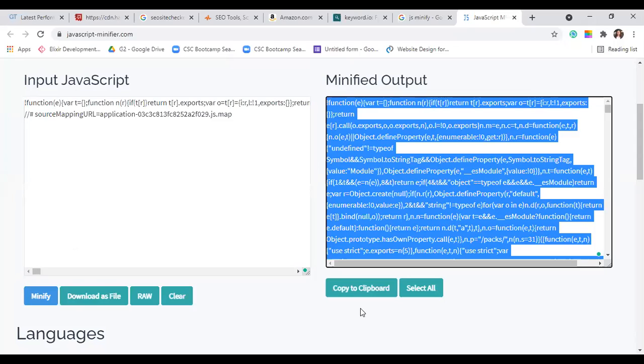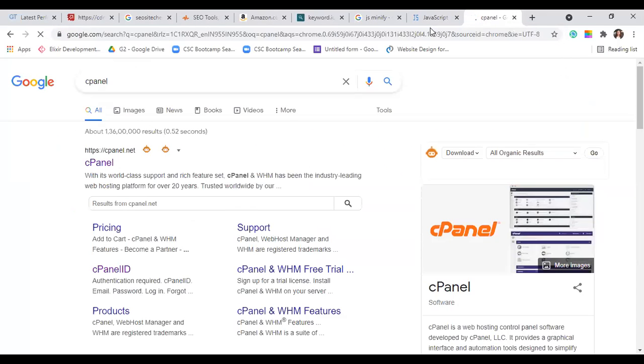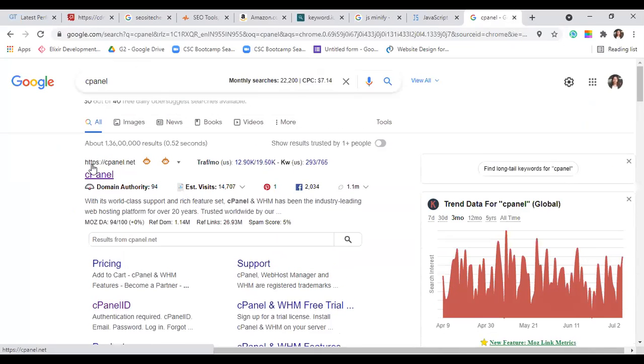After you have copied it, now this is something I don't have right now, because the panels that I have are for websites from other people. Those websites aren't mine, so I can't open them. But there is a tool called cPanel. Now, what do you do in cPanel? You open cPanel and list your website there. Your entire website structure is going to open up. In that also you don't have to do anything.